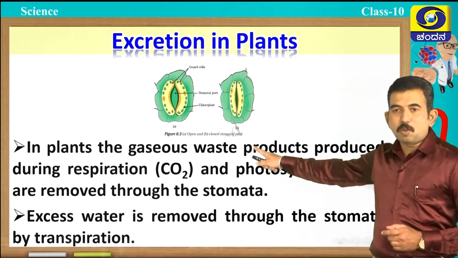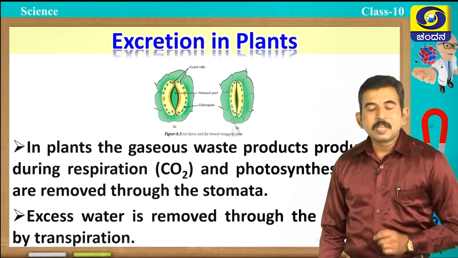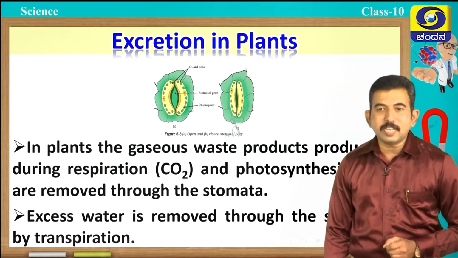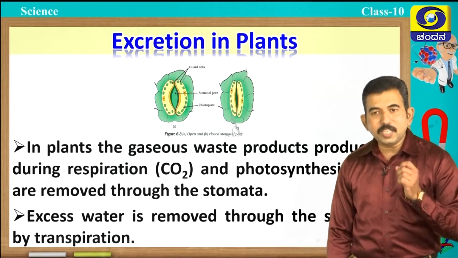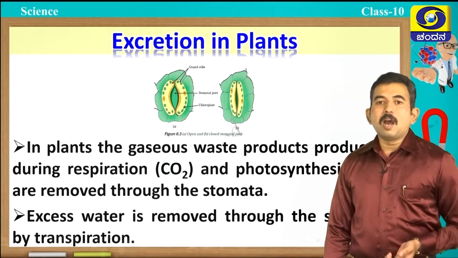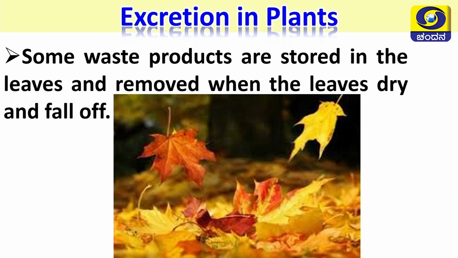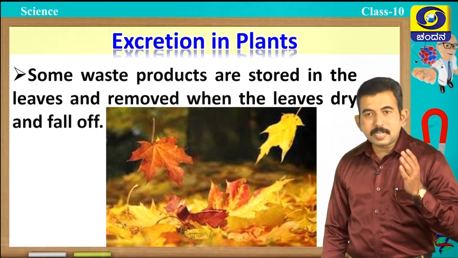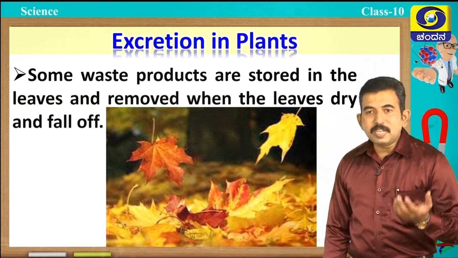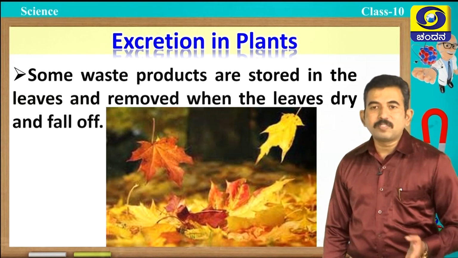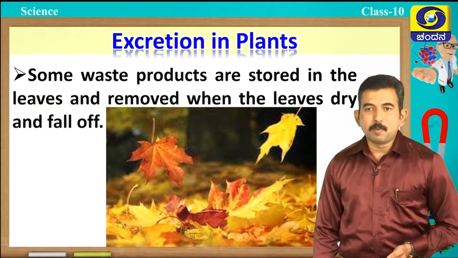You can observe this stomata we have discussed in the first session. Stomata play a very important role in exchange of gases. Of course, the gaseous waste products are mainly expelled out through the stomata. Even excess of water is also removed through stomata by the transpiration process. Some waste products are stored in the leaves and removed when the leaves dry and fall off. So, waste products accumulated in the leaves are removed from the plant body because of the wilting of leaves or when the leaves fall off.